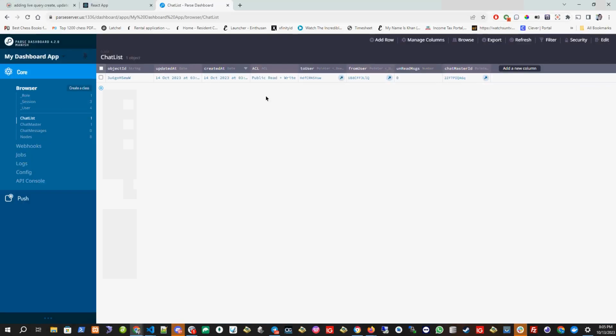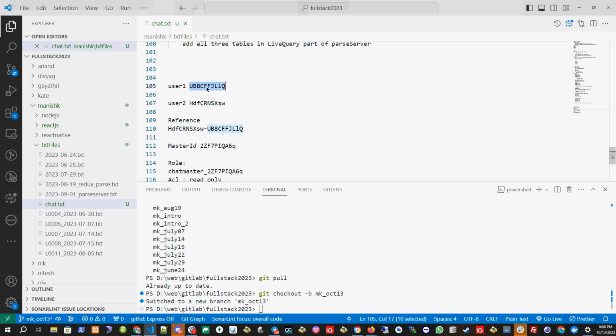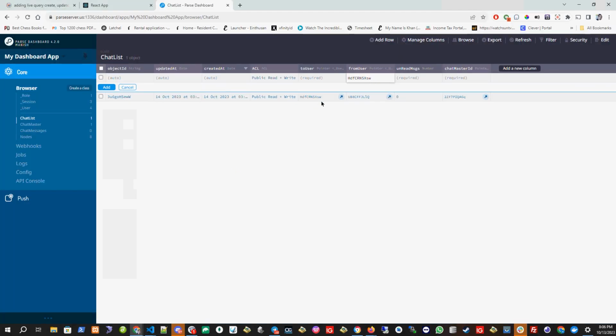Here the from user is user 2. From user is this one. And to user is this one. Both are reversed. So we created two records, interchanging the from user and to user.